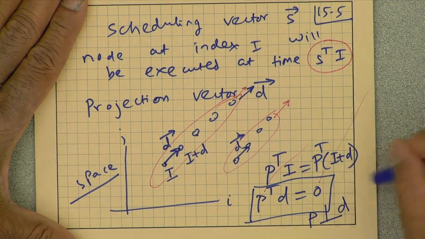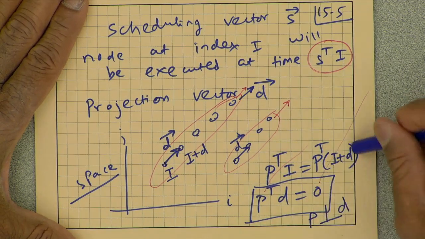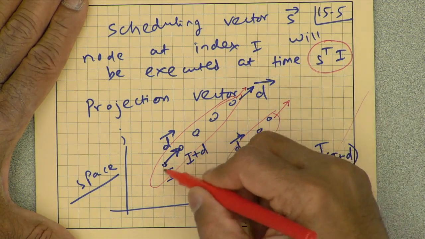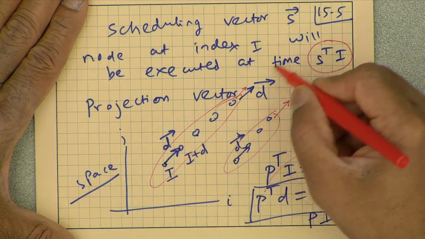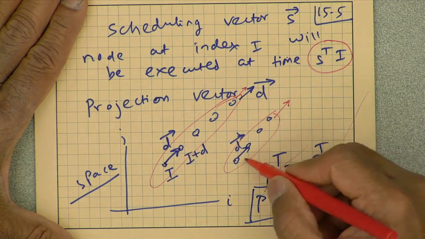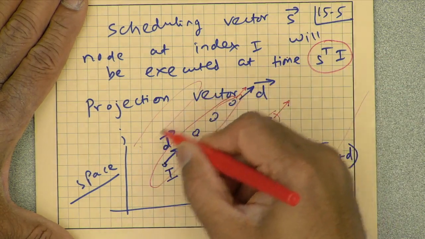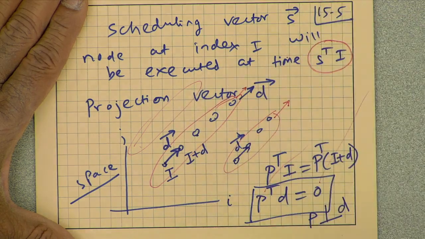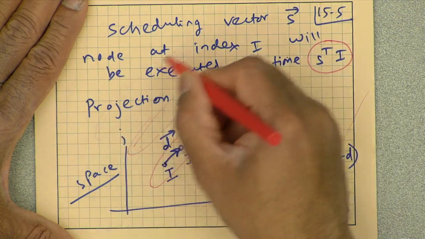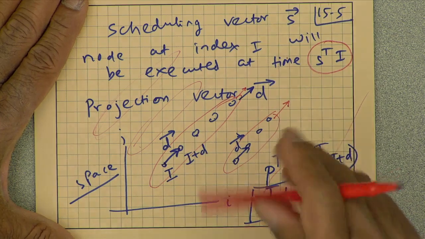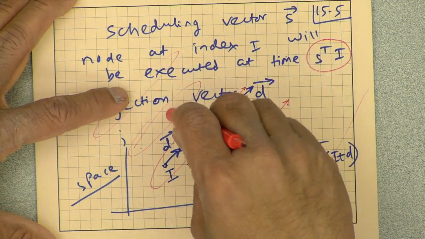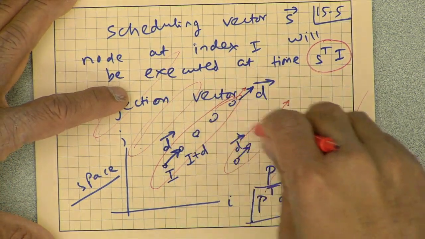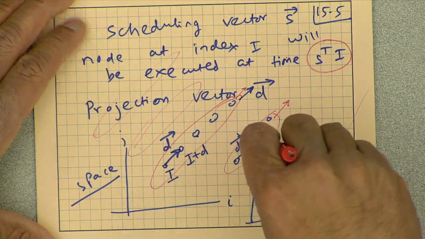What does that really mean? Being orthogonal means if you think about all these nodes being mapped to the same processing element, these are mapped to the same processing element, these are mapped to the same processing element. But this processing element is not the same as that one. So these are all distinct processing elements.